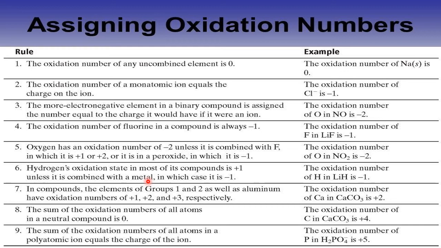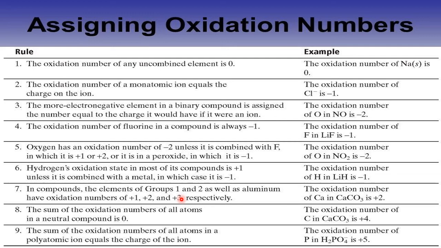Seventh rule, in compounds, the elements of group 1, 2 as well as aluminum have ON of plus 1, plus 2, plus 3. That means group 1, the alkali metals, is assigned plus 1, group 2, the alkaline earth metals, is assigned plus 2, and aluminum family, which is most electropositive, is assigned plus 3.